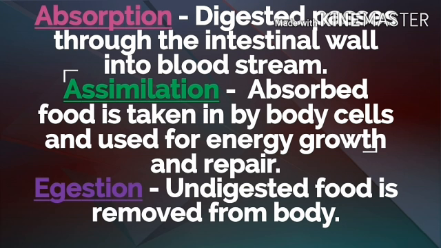The next step, assimilation. The process in which the absorbed food is taken in by body cells and used for energy, growth and repair is called assimilation. The process in which the undigested food is removed from the body is called egestion.